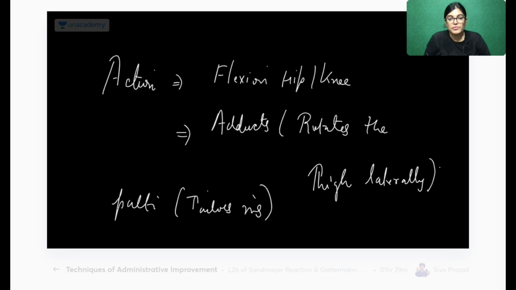Absolutely right. So we are done with this. You just make a palthi, so you can see that it is laterally rotating. It is rotating the thigh laterally. I am talking about the hip joint. You just make a palthi and sit. So that is lateral rotation.